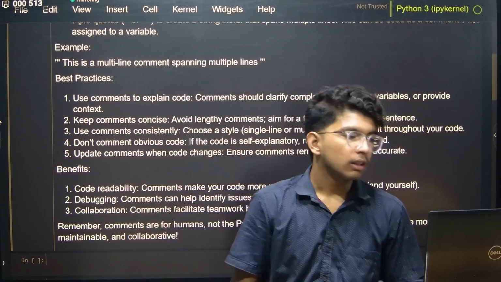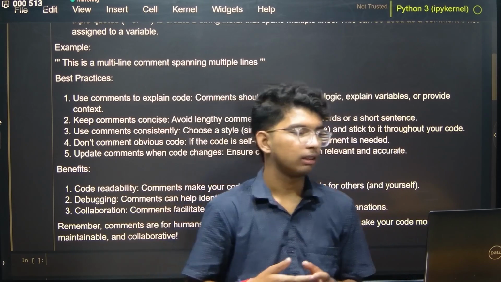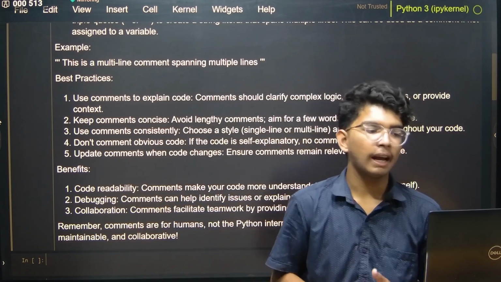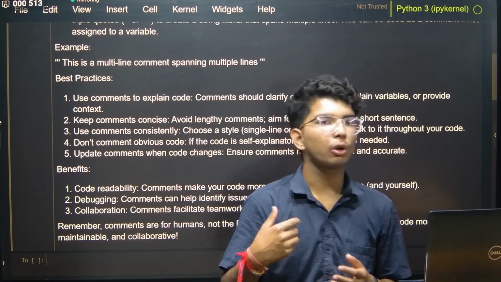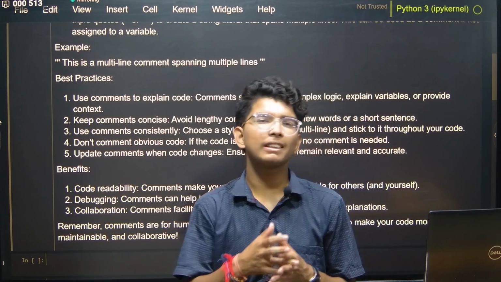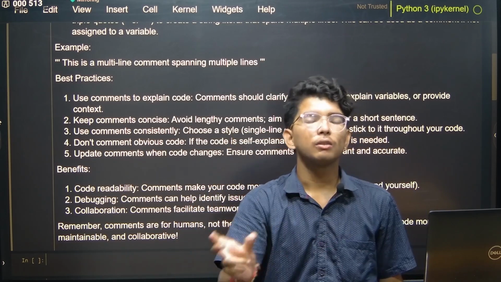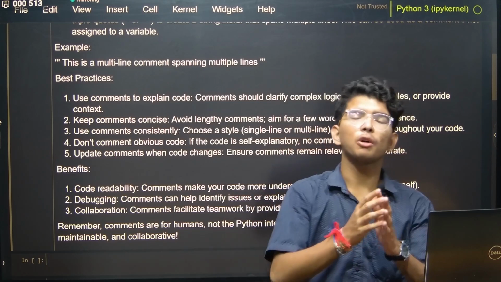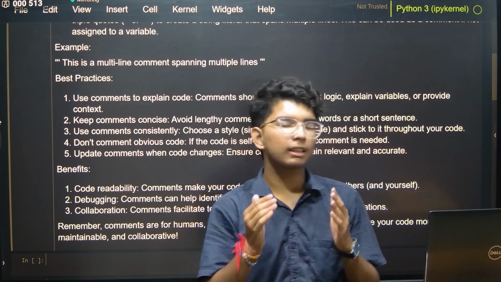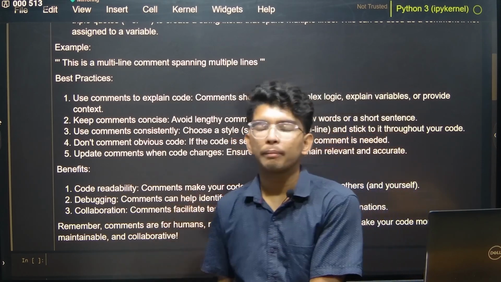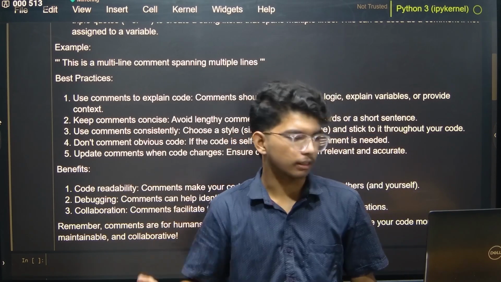Keep comments concise. Avoid lengthy comments, and aim for a few words or short sentences. Comments should be very concise, a one-liner thing, that you can understand from a few words. It should not be a detailed explanation, just a way to give basic context about that thing.